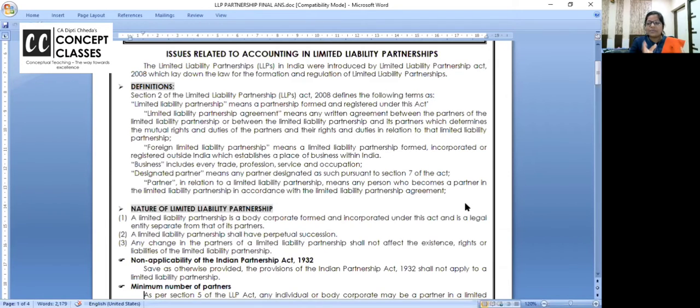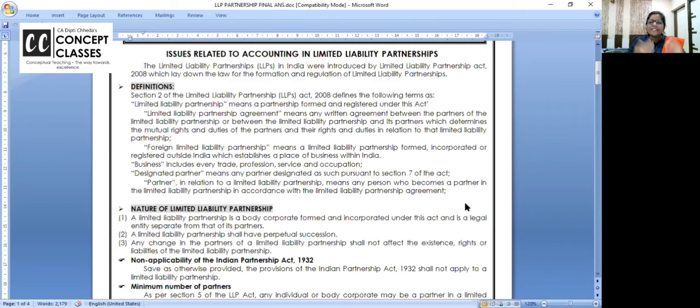Can you name some of the biggest LLPs in India, the CA firms which were earlier firms, and now are all working as LLPs? All big four firms, Grant Thornton, EY, Deloitte and BDO, are big CA firms which have now been converted to LLP.